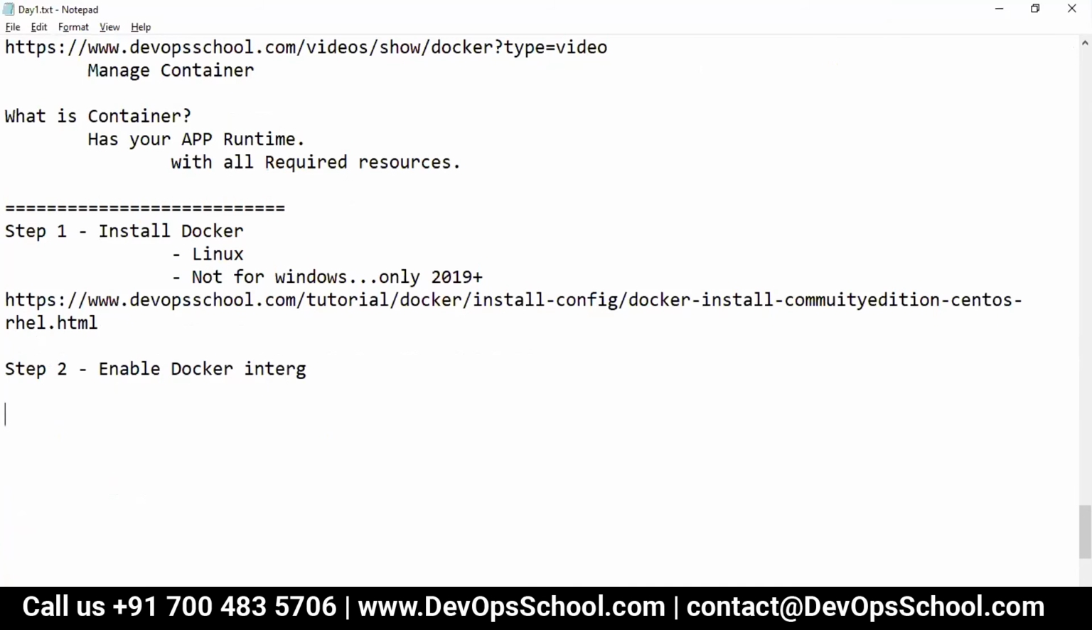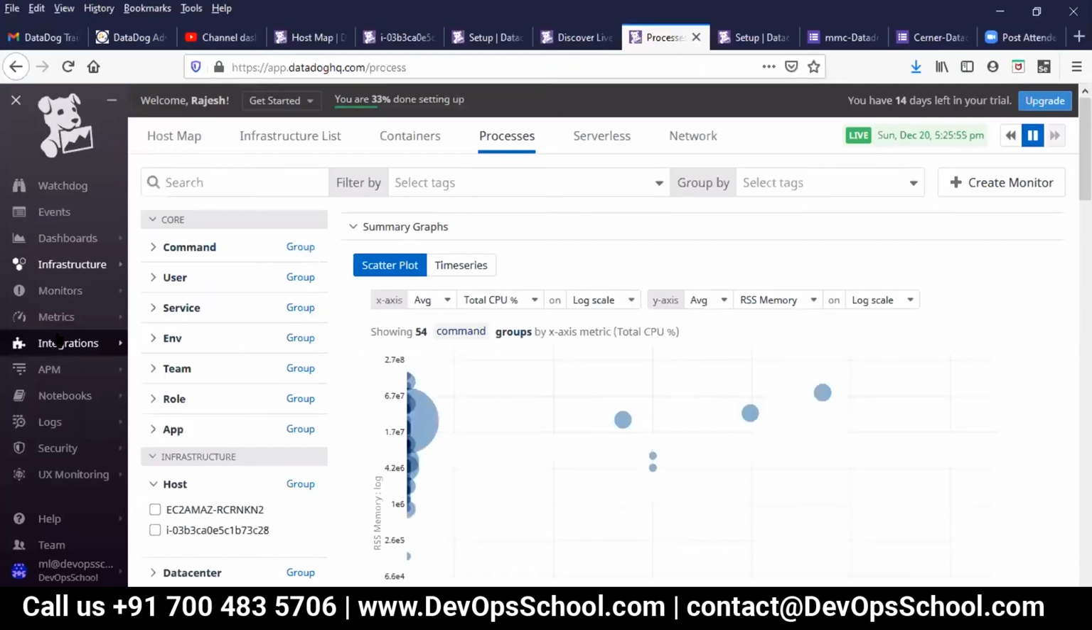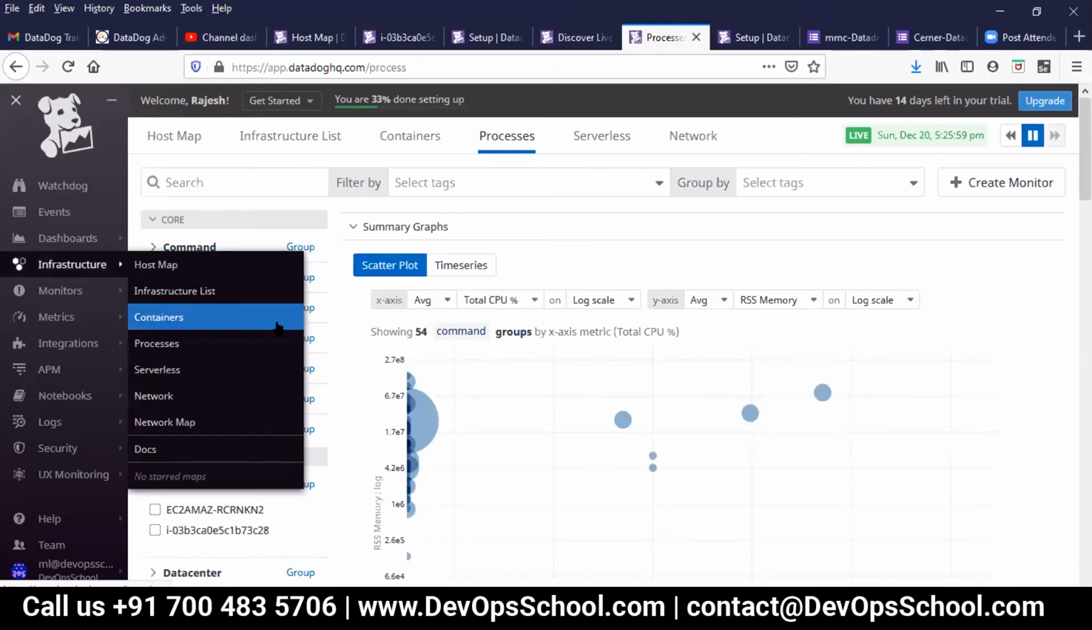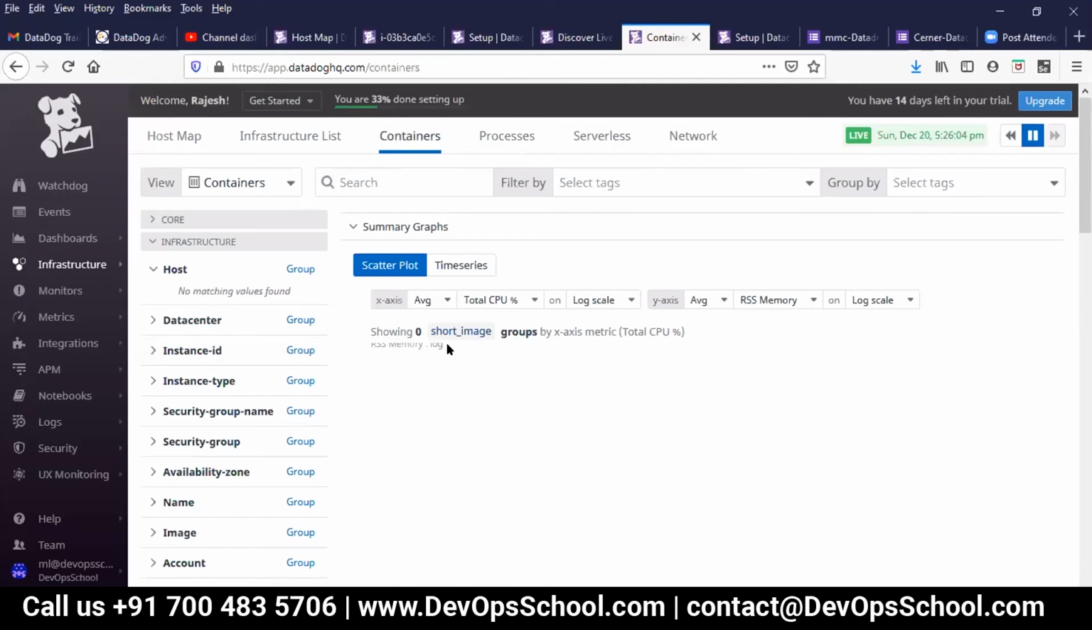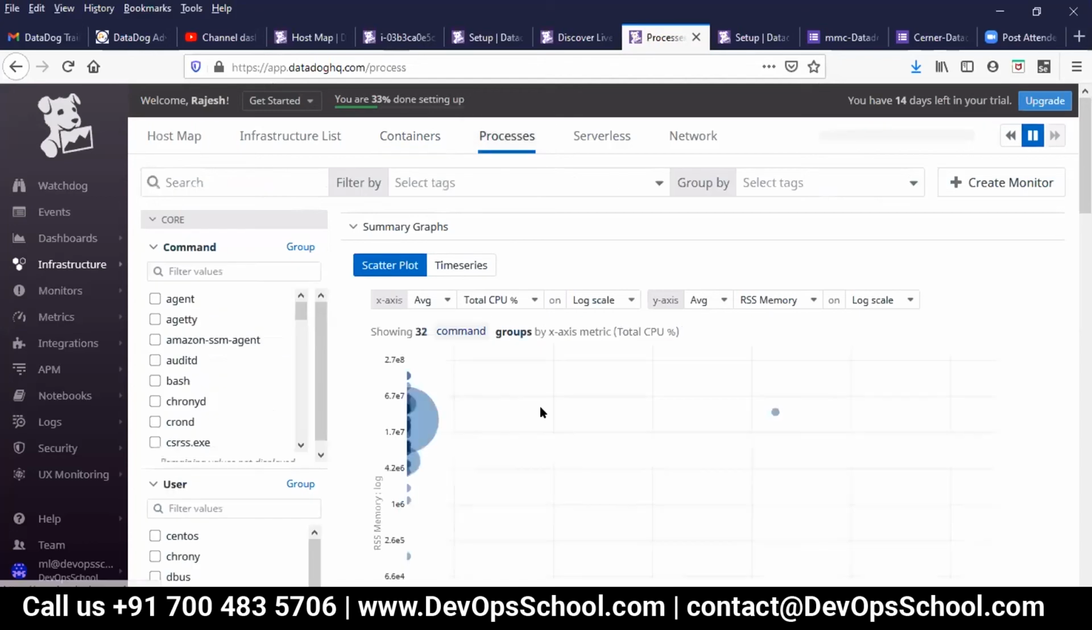Before that I will show you integration, infrastructure, containers. Do you have a container? Let me remind you guys, I am monitoring the processes. So do we have any containers? Look at this, showing 0 containers. Very bad, so we are not monitoring containers. There are no containers here, but processes we have. Let me check the processes.